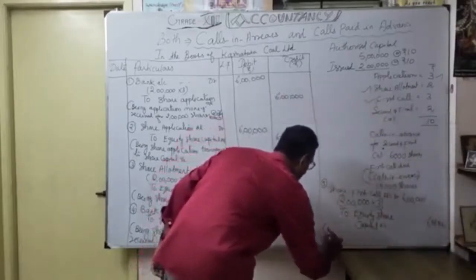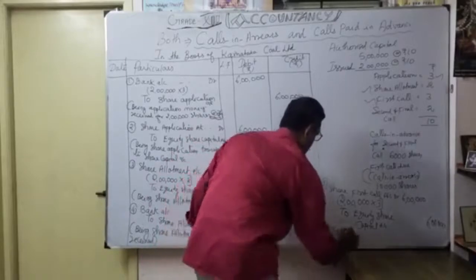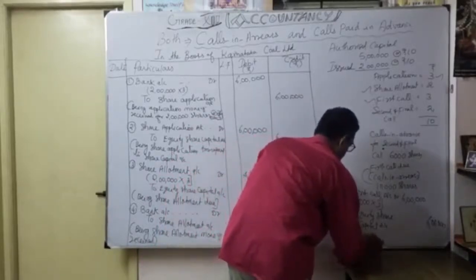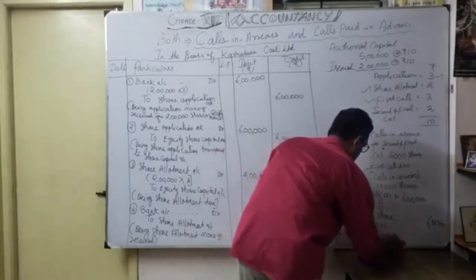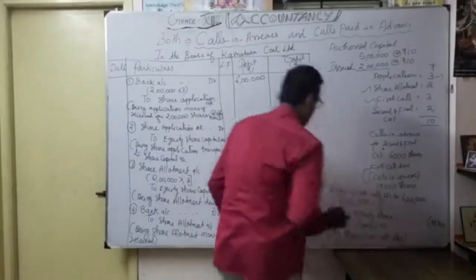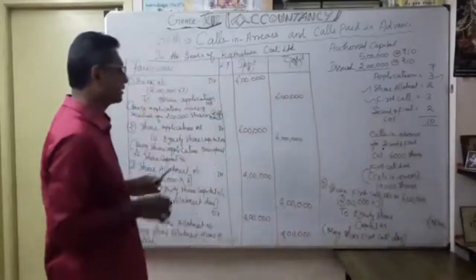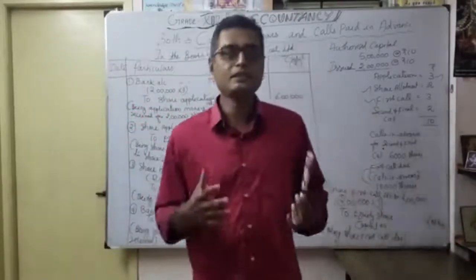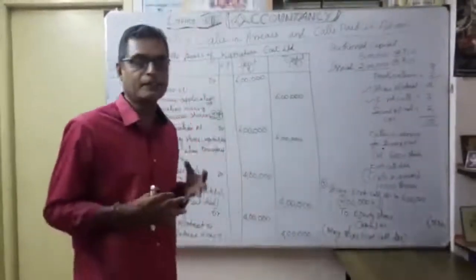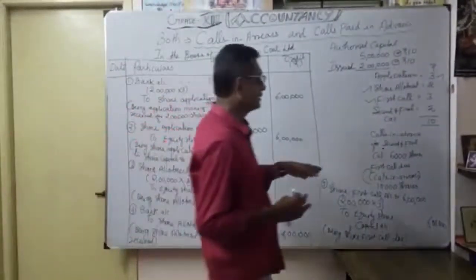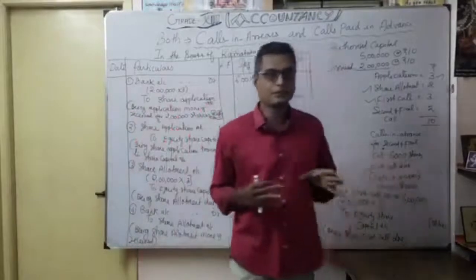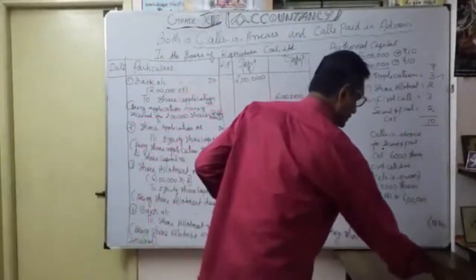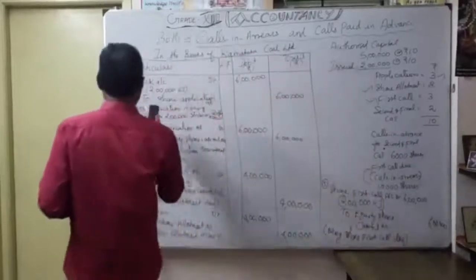Narration: being share first call due. Okay. Now we are going to see whether we received the entire 6 lakhs or whether there is any default, like calls in arrears. So here only these two pieces of information are going to be incorporated. Now let's see the next one, the 6th entry. Okay. The 6th entry, I will click it here.